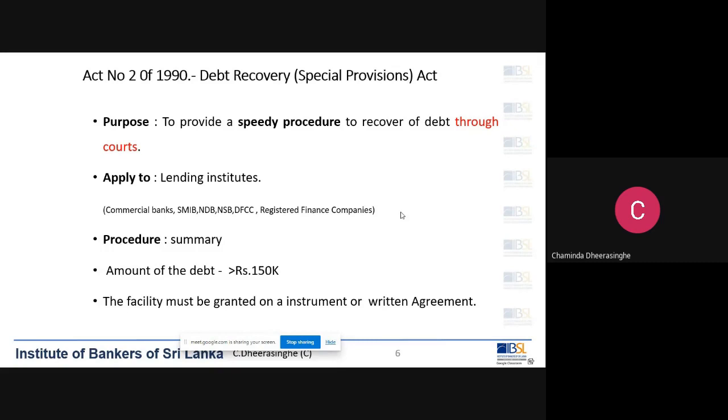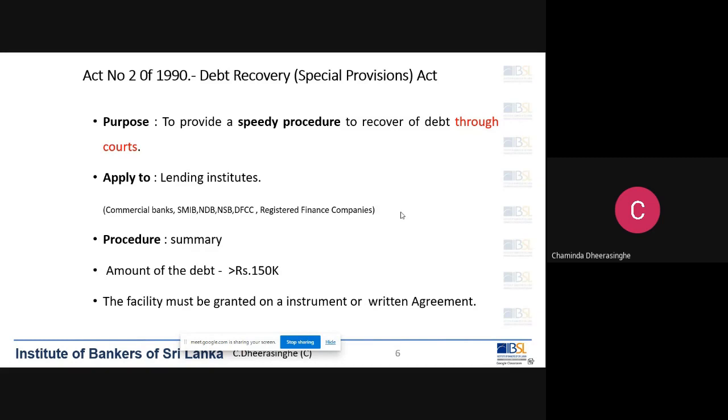I said that under the regular procedure, by filing an action and getting a final result, it takes about 4 to 5 years, or sometimes 3 to 4 years, or more than that. When you see that, that is a very slow process. So there was a need for a speedy procedure.